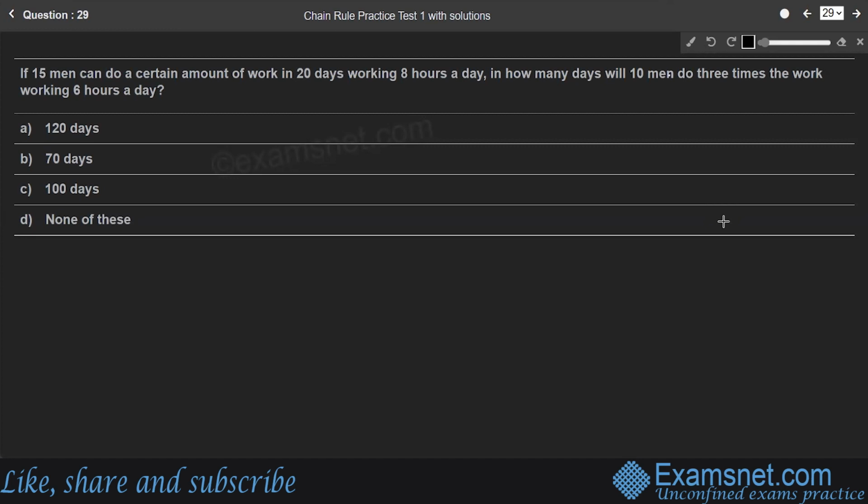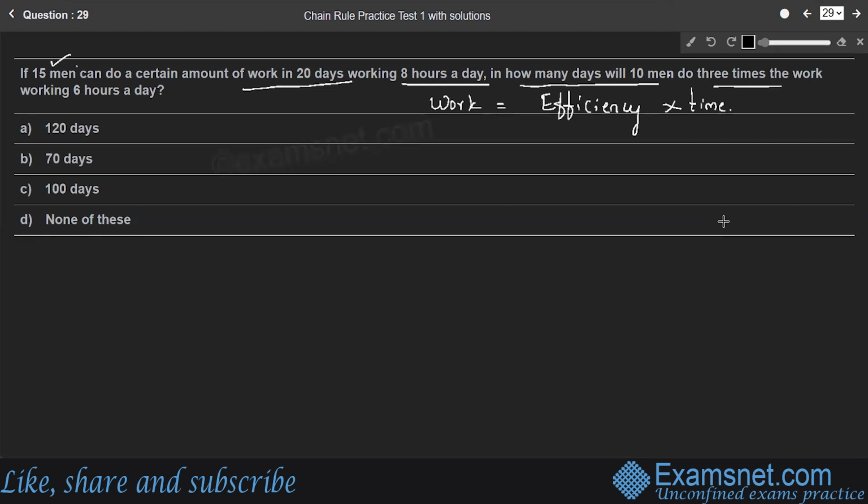Question 29. If 15 men can do a certain amount of work in 20 days, working 8 hours a day, in how many days will 10 men do 3 times the work, working 6 hours a day? So students, we are using the concept of work here, which is equal to efficiency into time. If the work done needs to be 3 times the original work, right?